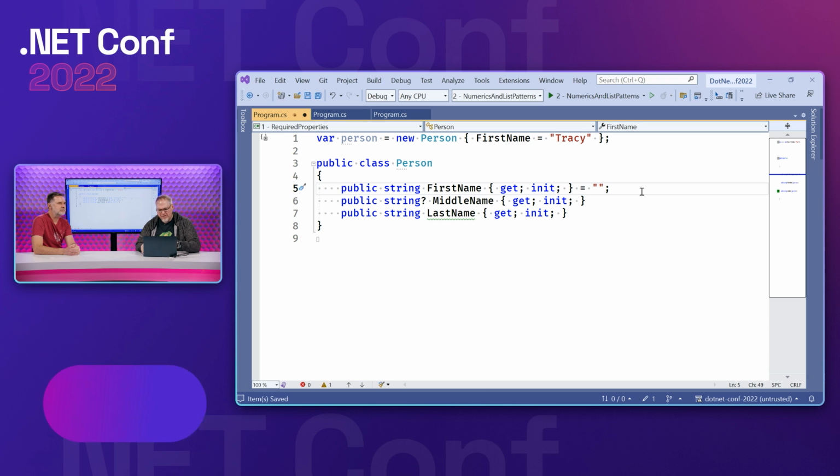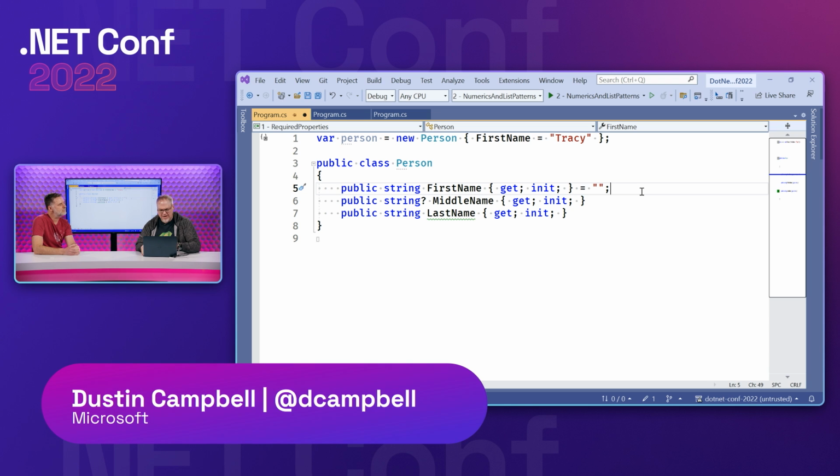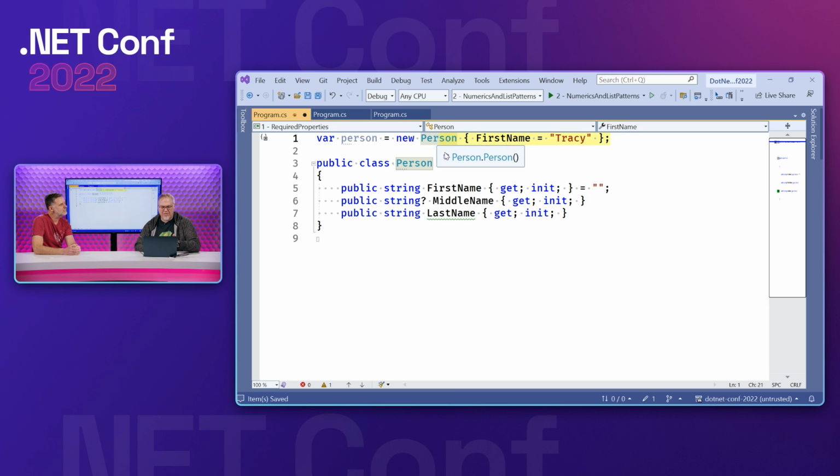Right, and there's another issue here too, which is that the object initializer itself doesn't initialize all the properties I want it to. Like with a constructor, I can be very prescriptive about what things need to be passed, what I'm expecting from the user to initialize the object.